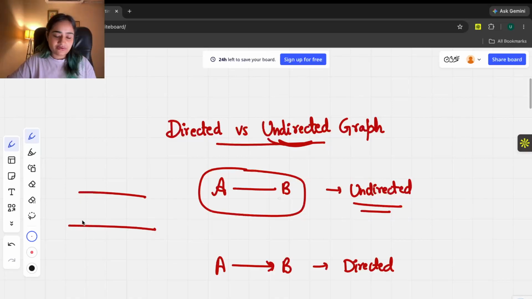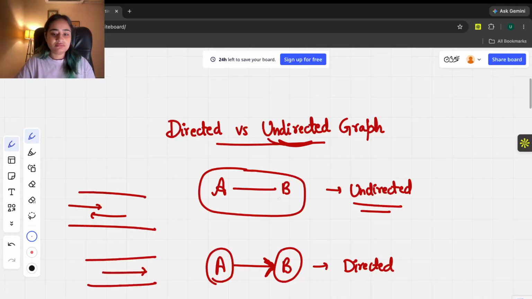So like this kind of a road where both of the people can go, like this way and also this way. That kind of a road is an undirected graph. But a directed graph means you can only go from this node, which is A, to the B, because it's directed towards B. So you can go from A to B but not from B to A. So it's like a one direction road. You can't go back from that road. That's a directed graph, right?